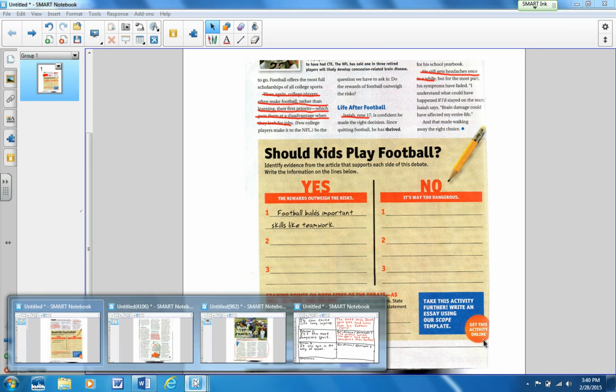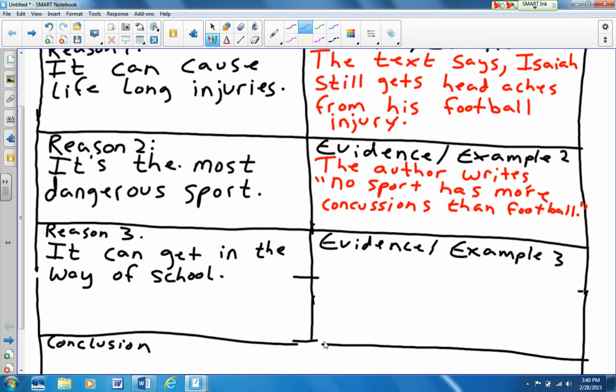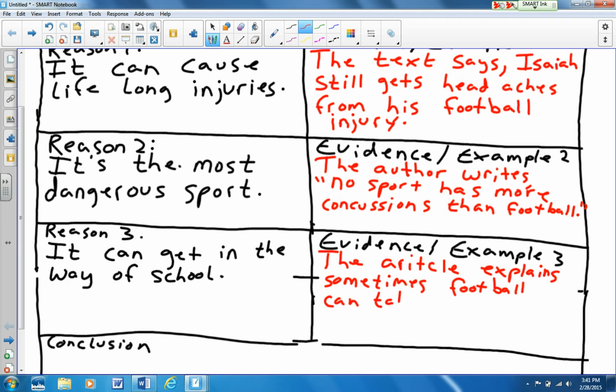And that's something, again, I think I could paraphrase and prove my point pretty well. So I'm going to give the article credit. So I'm going to put, the article explains sometimes football can take priority over college classes.